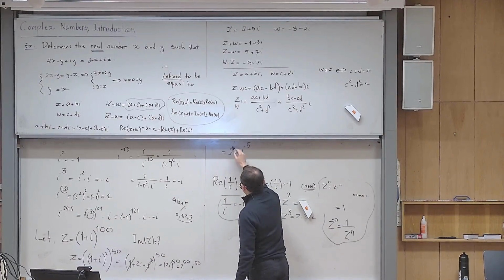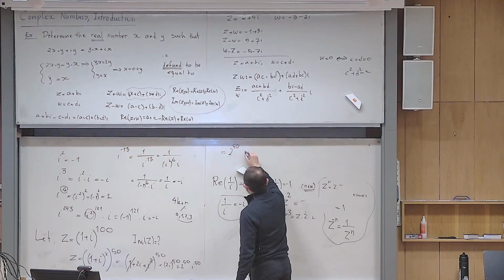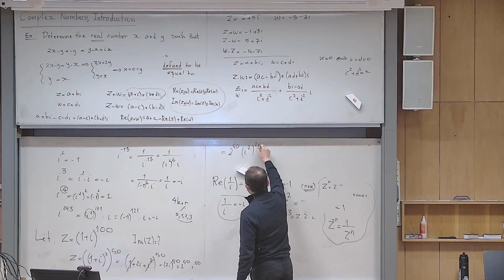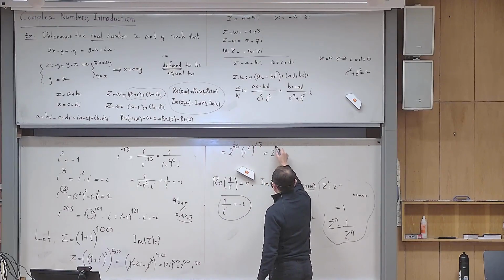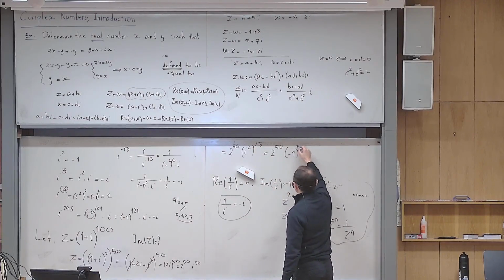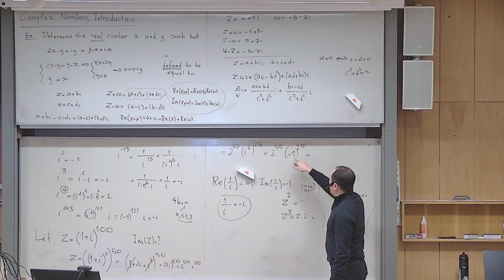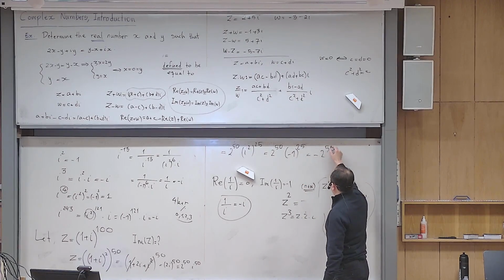So it becomes 2 to the power 50. Instead of i to the power 50, I write i to the power of 2, to the power of 25. But 2 to the power 50 is the same. i to the power of 2 is minus 1, to the power 25. But minus 1 to the power 25, 25 is odd, it becomes minus, and then I get that.